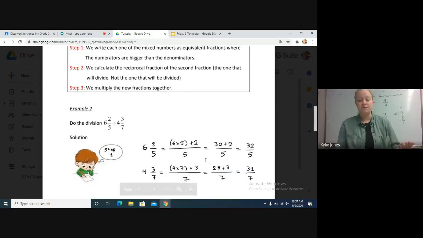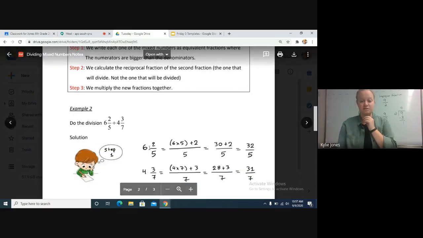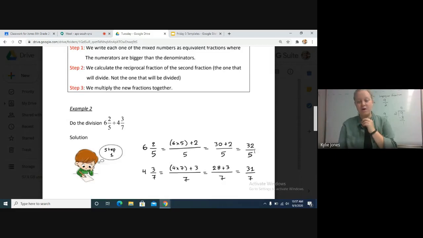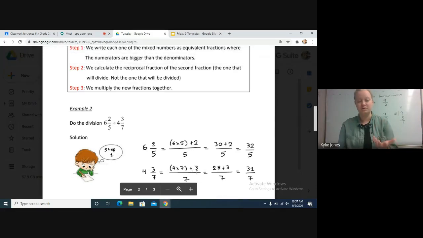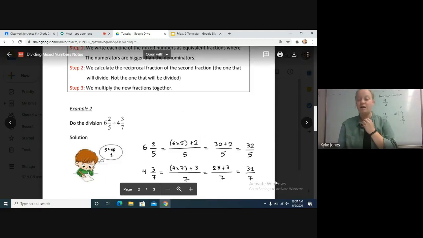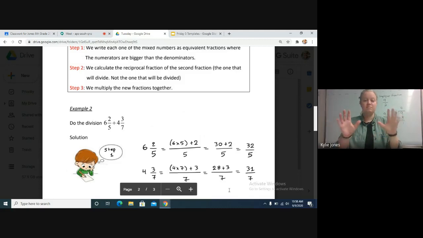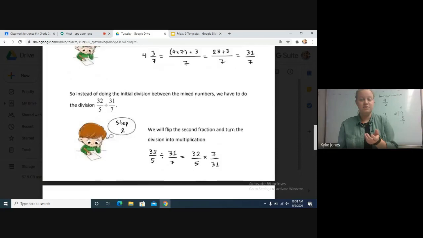It does it here for you on the bottom. They took 6 2/5 and made it an improper fraction, 32/5. Then they took 4 3/7, used the process to change it to an improper fraction, and got 31/7. So they took both mixed numbers and made them improper fractions. Does that make sense? Step number 1, you have to do that. Sound good?